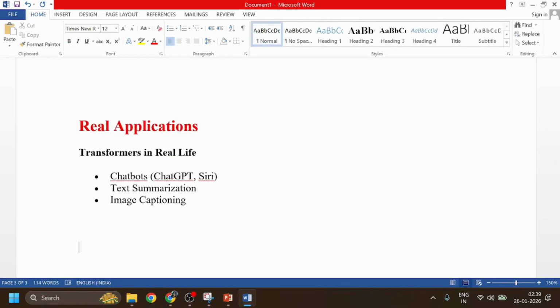Now we are going to talk about real applications of transformer, or you can say transformer in real life. So this is why transformers are everywhere today. Chatbots like ChatGPT use transformer to understand and generate responses. They are also used to summarize long documents, and even to generate captions for images.